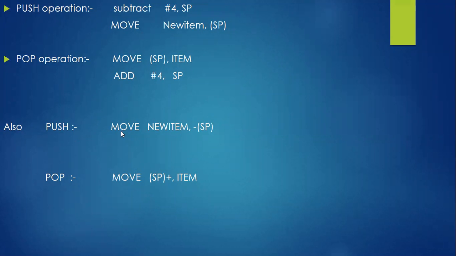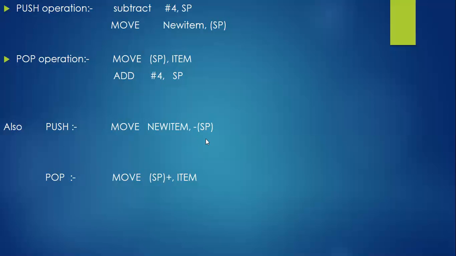So now push is move new item comma minus SP, with SP within a bracket. It means that whatever SP value you have, like the address, should be decremented by 4. Decrement means 4 exactly, because in case of addresses we are targeting 0, 4, 8, 12 and so on. Increment means 0 to 4, 4 to 8. Decrement means 8 to 4, 4 to 0 exactly. The difference will be 4. So we are considering it as what?